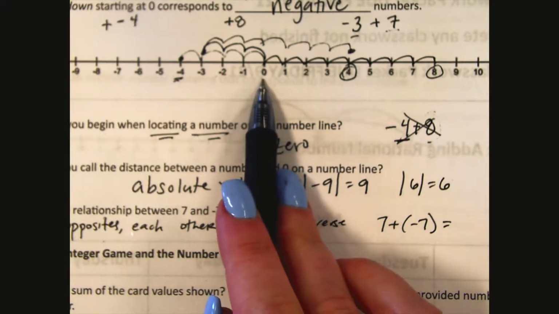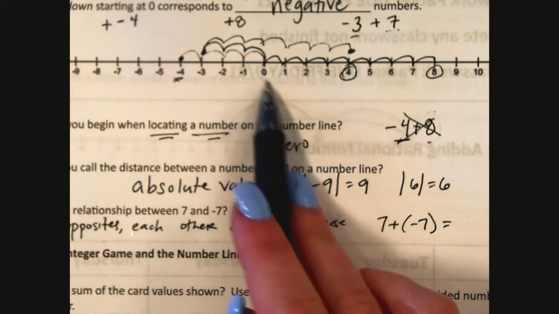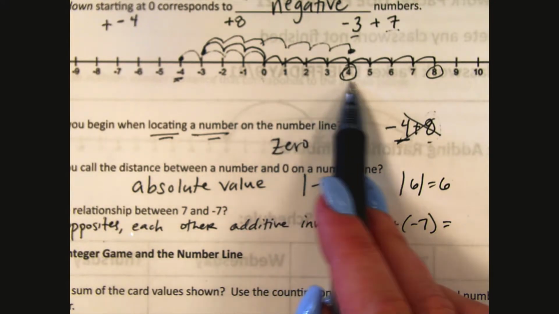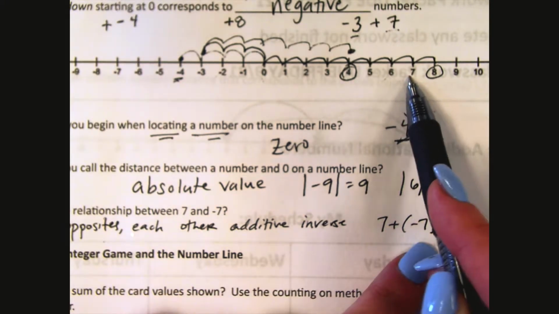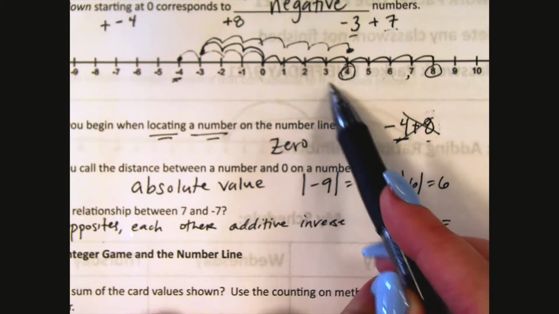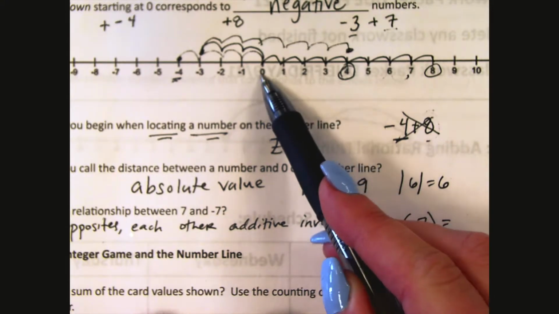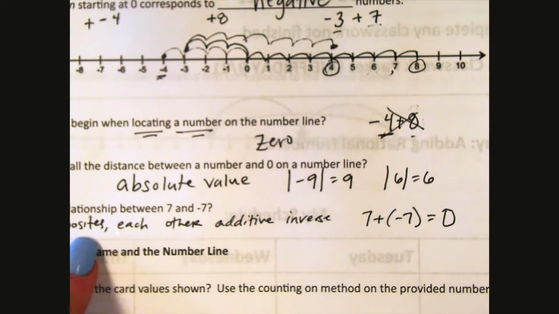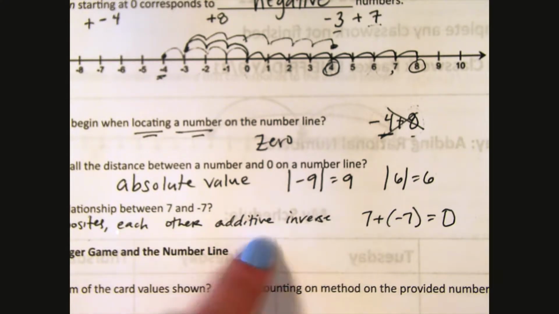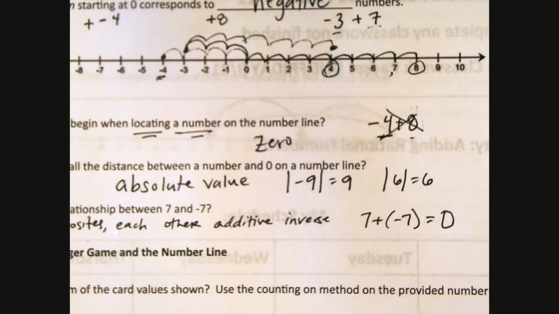We're starting at 0, and we're going to go forward 7. 1, 2, 3, 4, 5, 6, 7, and then I'm adding -7, so I'm going to go backwards. 1, 2, 3, 4, 5, 6, 7. I end up at 0. So this shows that they are opposites. It also shows that they are additive inverses. It's our fancy vocabulary word for opposite.